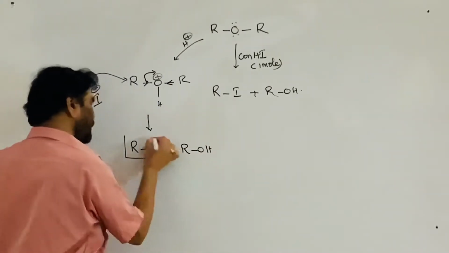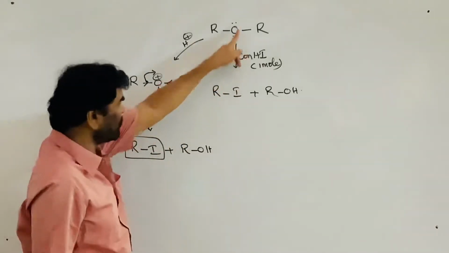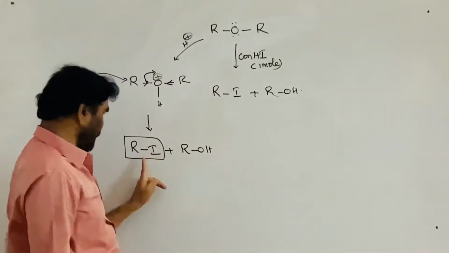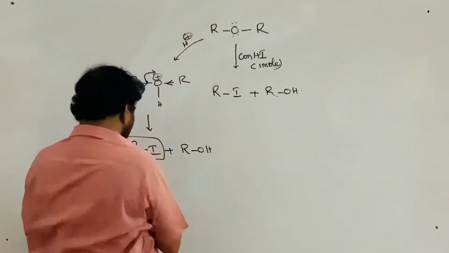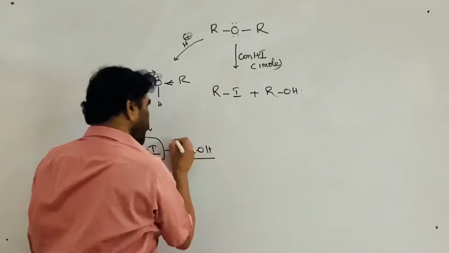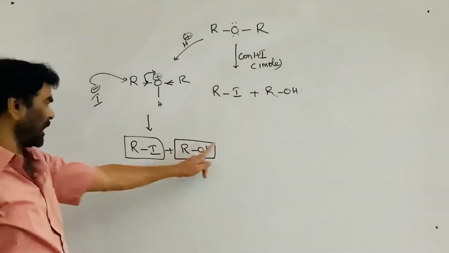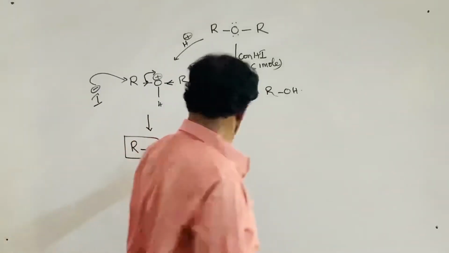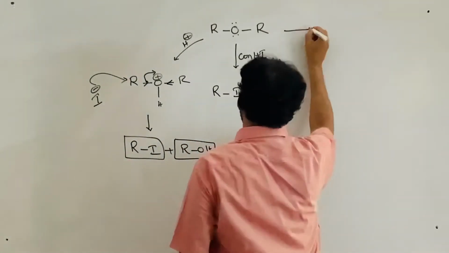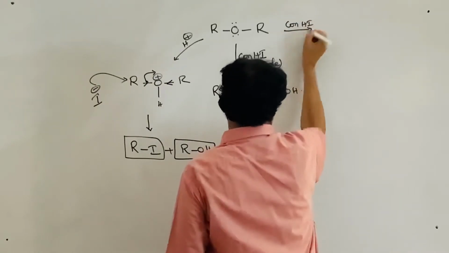So if the symmetrical ether is treated with 1 mole of concentrated HI, one alkyl iodide and one alcohol are formed. One alkyl group is converted into the iodide, the other alkyl group is converted into the alcohol. Take this with concentrated HI in excess,